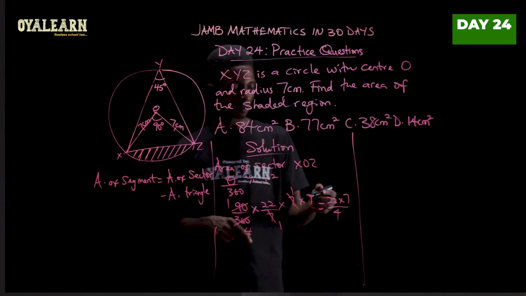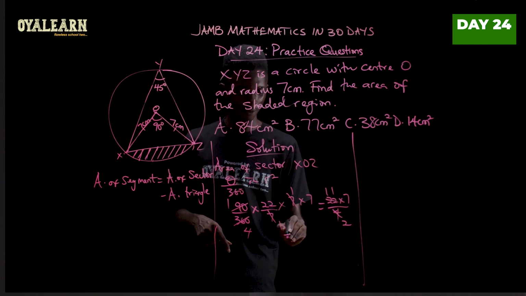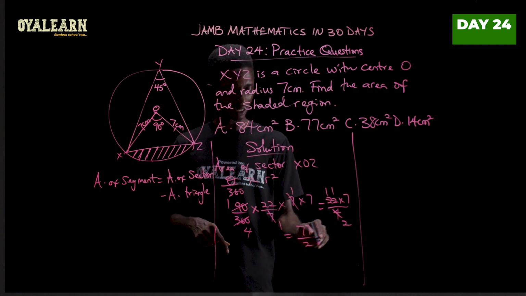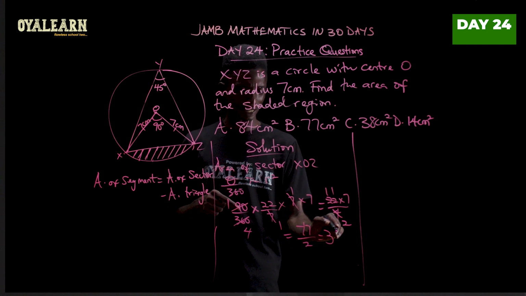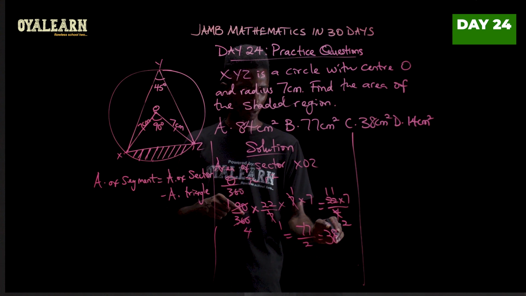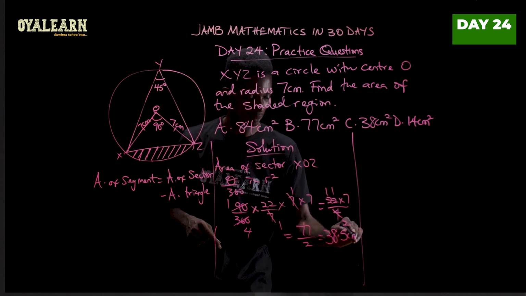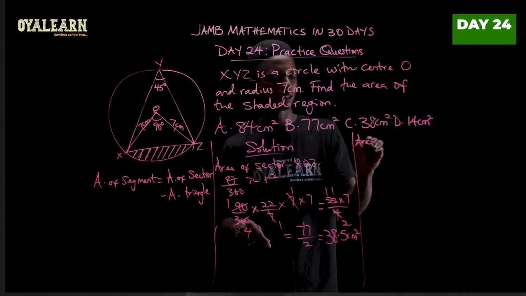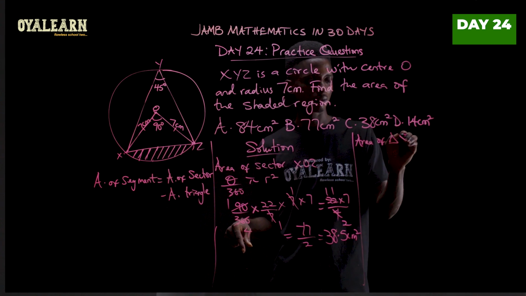Okay, so when we break this down, 2 here 2, 2 here 11. So what we have is 77 over 2, which will give us 2 in 7, that's 3, remainder 1. 2 in 17, that's 8. So 38, remainder 1, so 0.5 centimeter squared. Now let's find area of triangle XOZ.